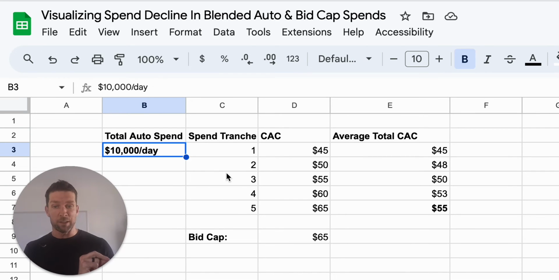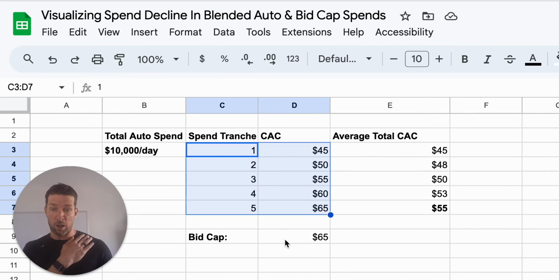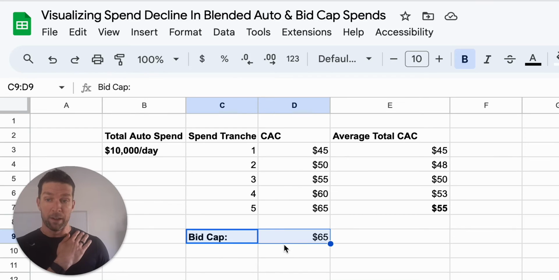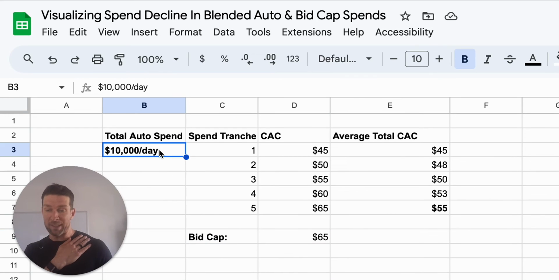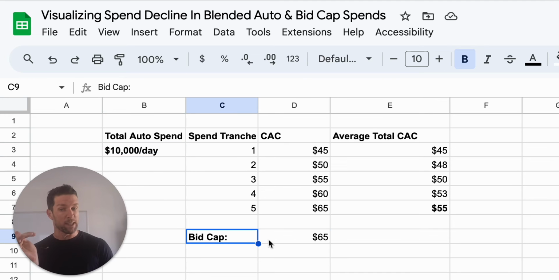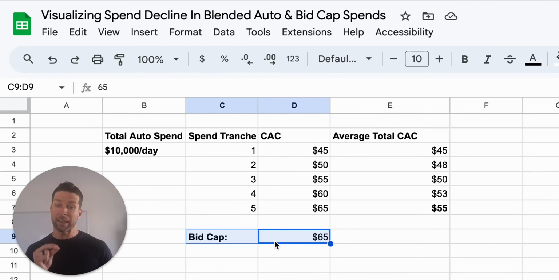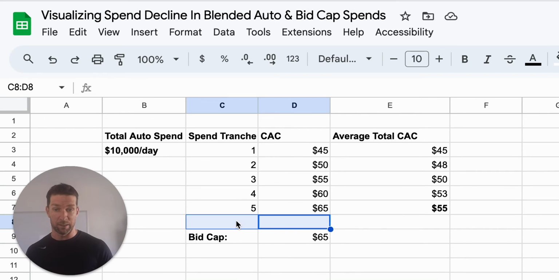So you're essentially telling Meta, make sure you get through all these tranches and then consider the bid cap, because it has to pace out this $10,000 a day spend. And after that pacing mechanism, it's going to say, whatever's left we can do here. Which means you're essentially guaranteeing this bid cap money is going to be assigned to this tier, to that sixth tier.